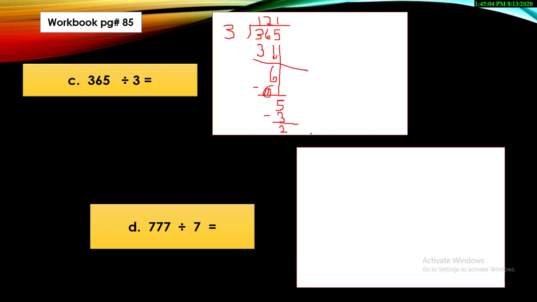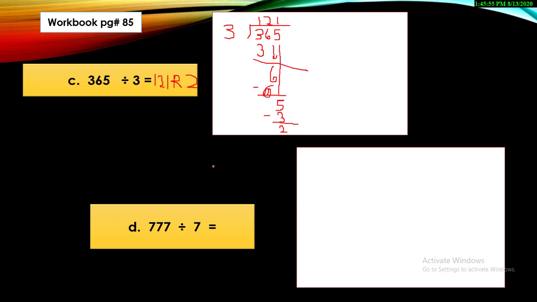Now 3 is bigger, 2 is smaller, so we can't divide it anymore and our answer is 121, and what is the remainder? That is 2. Now do the next part. That's the easiest one, trust me.